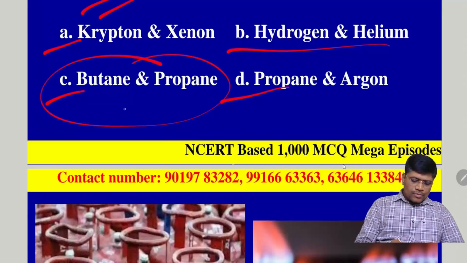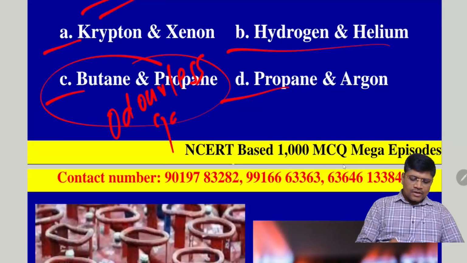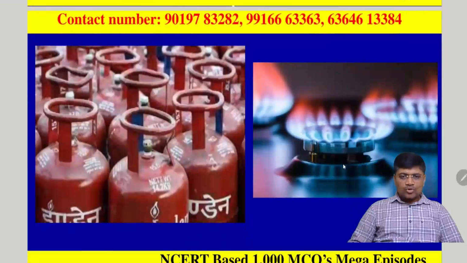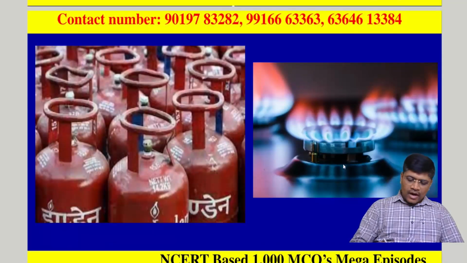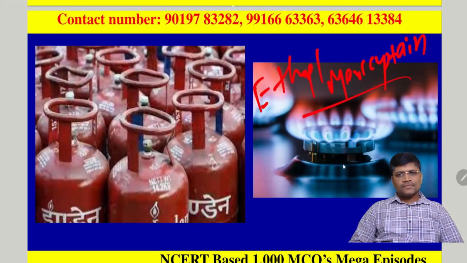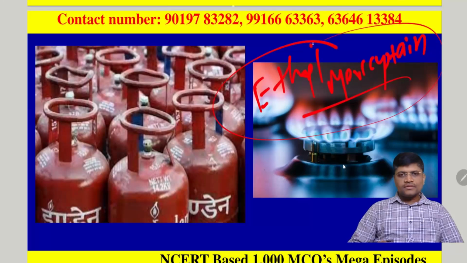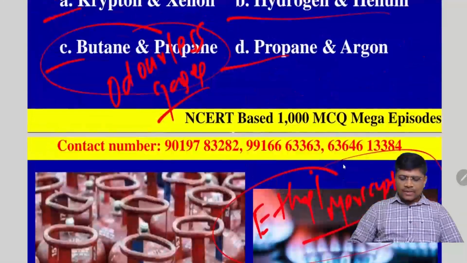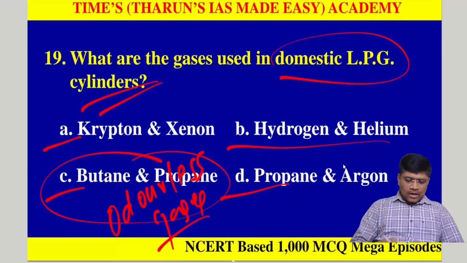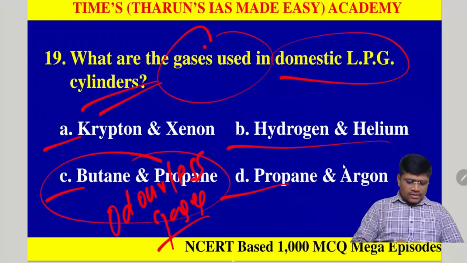We know that both butane and propane are odorless gases. That means they will not emit any foul smell. So how do we come to know if there is any gas leakage? That's why we add ethyl mercaptan. Ethyl mercaptan is the chemical which is responsible for releasing the foul smell when there is a leakage. So for safety measures only, we add this chemical. Clear? So ethyl mercaptan is the artificial chemical we add to detect leakages in the LPG cylinder. And the major gases used for burning are butane and propane.